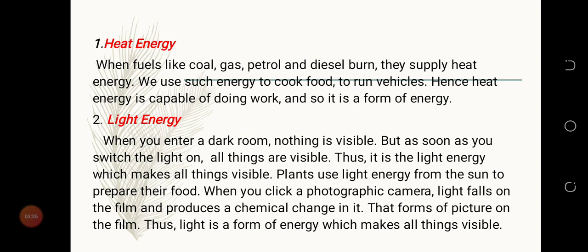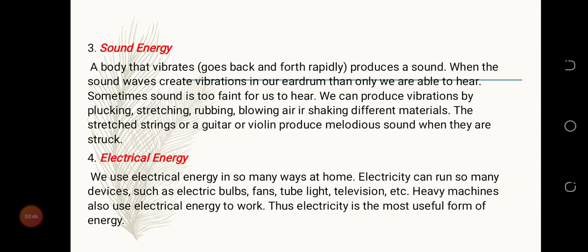Thus, light is a form of energy which makes all things visible. So with light energy, it makes things visible. It makes you see things clearly. Now move on to sound energy.